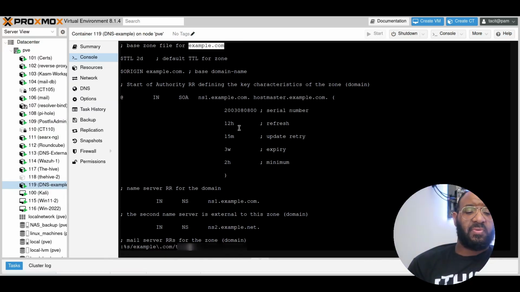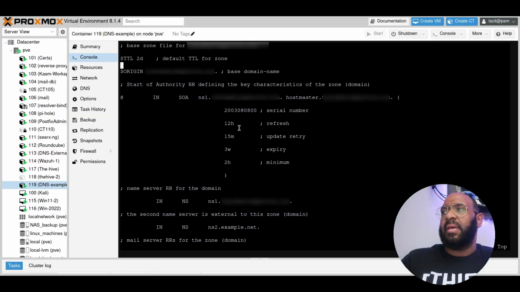And we are going to then substitute for the new domain that I am hosting. And we're going to do a global change. So this is going to take care of everything I want to change. All right, so that's it. Our forward zone file is created. It is done. And all I'm going to do now is just save it.